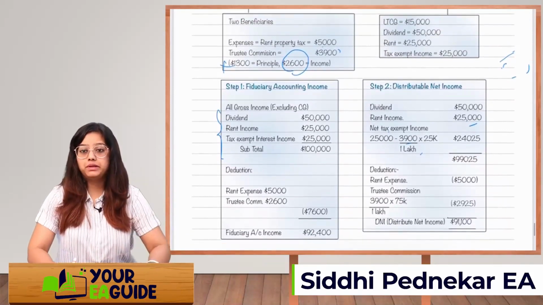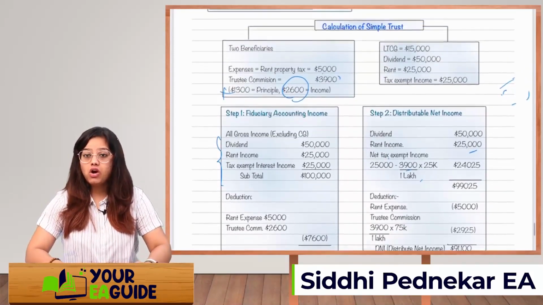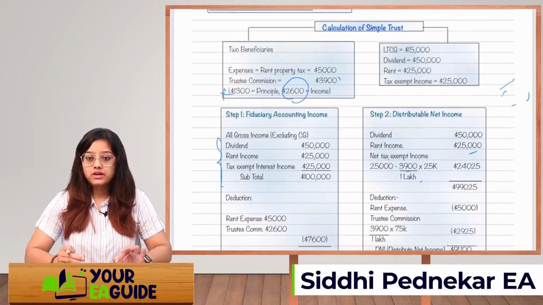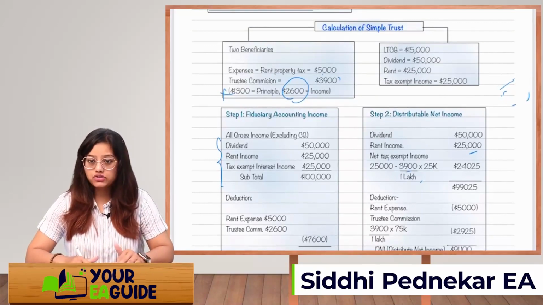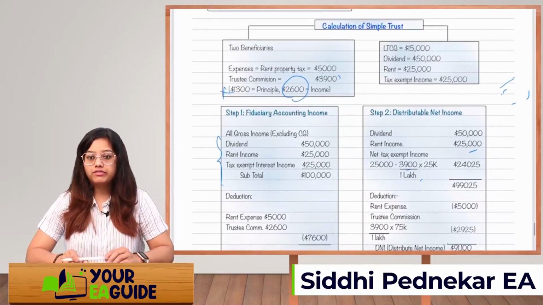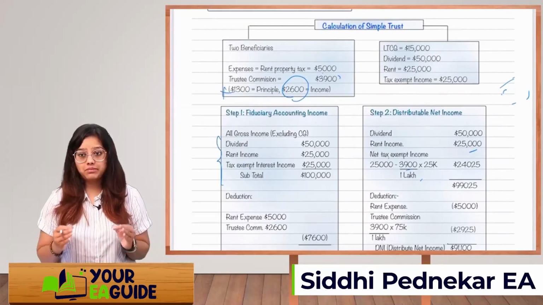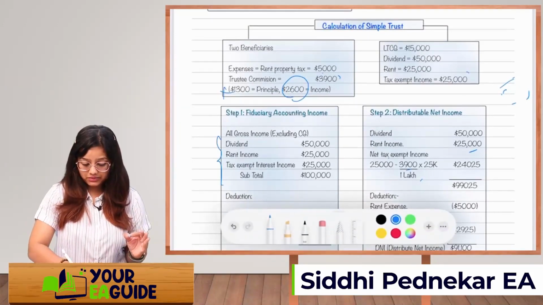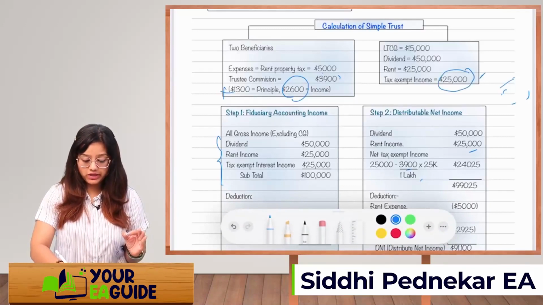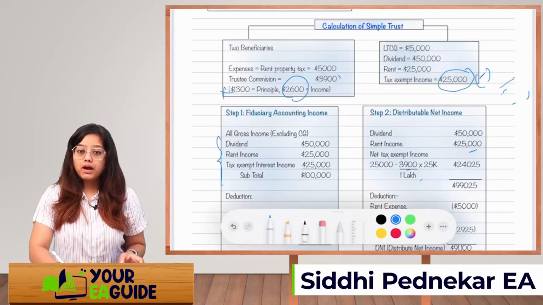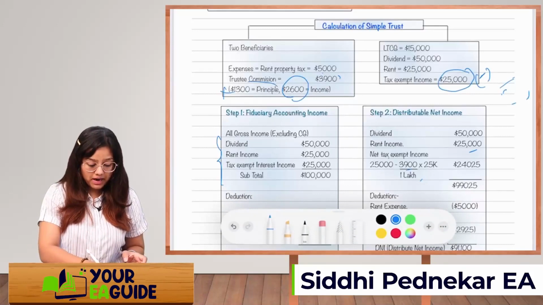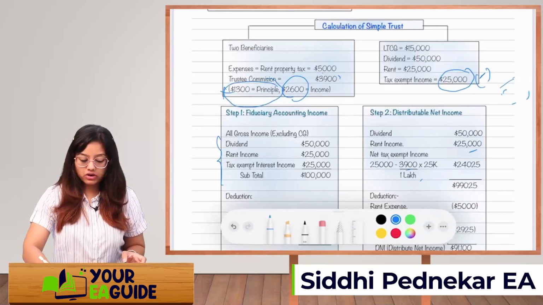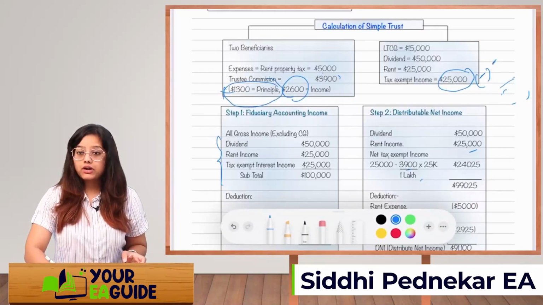Step 2 is simple. Just take all the taxable incomes, again excluding the capital gain. So you will take rent income, you will take dividend. For tax exempt income, this is important, guys. For tax exempt income, that is 25,000, you will reduce the part of your principal commission which is paid.